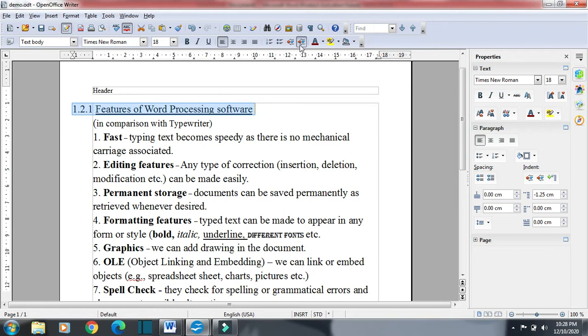If I go for positive indent, it will leave some space. You can see this space, this indent is given. So this is positive indent or increase indent, or negative indent or decrease indent. So if you want to give space between margin and the text, we will go for positive indent or increase indent. And if we want that there should not be any space or it should enter into the margin also, we will give negative indent or decrease indent, minus.